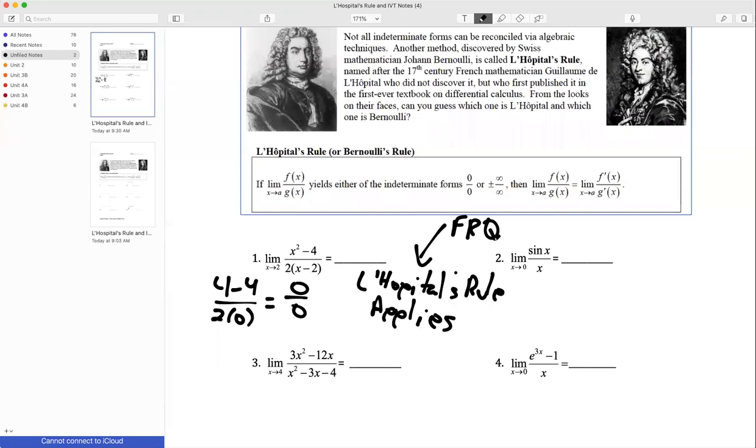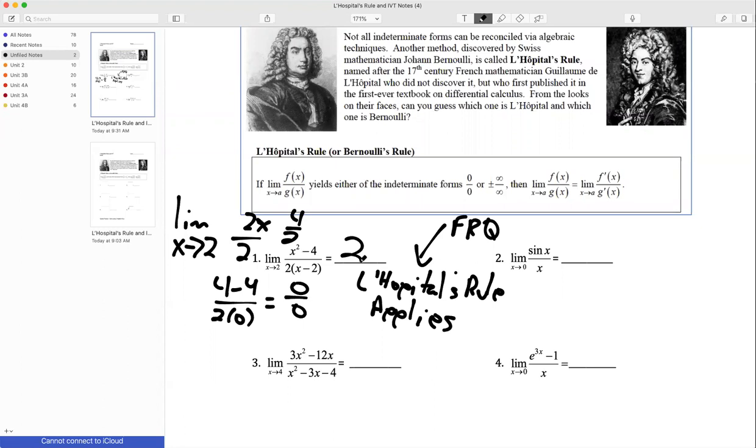So once I get the indeterminate form, 0 over 0, L'Hopital's rule says that I'm going to take the derivative of the numerator. So I've got the limit as x approaches 2. The derivative of x squared minus 4 is 2x. The derivative of the denominator, the derivative of 2x, is 2. And now I'm going to reevaluate the limit. So I take 2 and plug it in, which gives me 4 over 2. So the value of this limit is 2. And again, I could have gotten this one using algebra, but not really for the next one, for example.